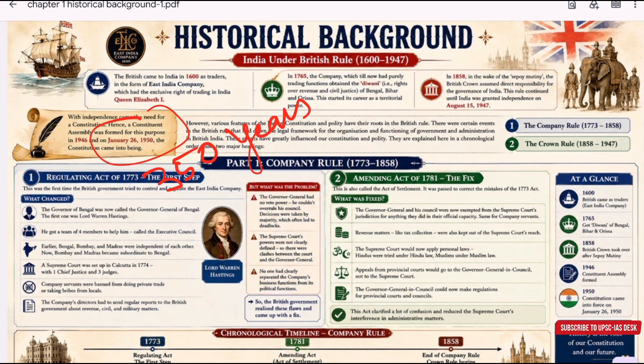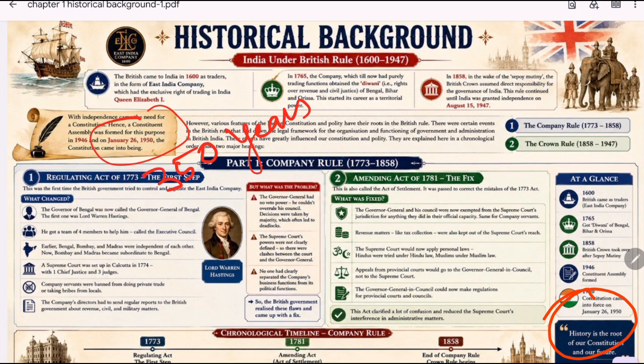You miss the questions such as why do we have a strong central government, why do we have a governor in states, why do we have a public service commission, why do we have a bicameral legislature in some states, why we have division of power into three different lists, the union list, state list and concurrent list. So the roots of many of these features can actually be traced back to British rule.